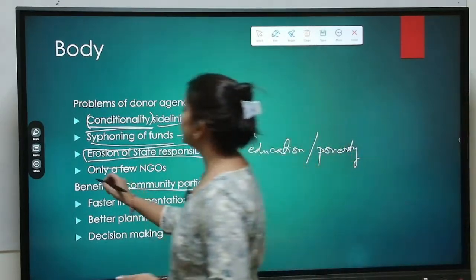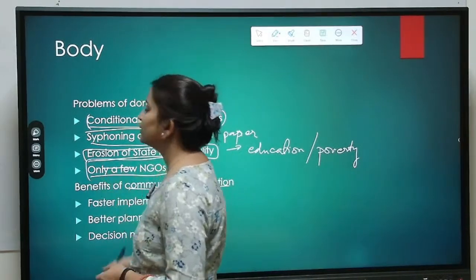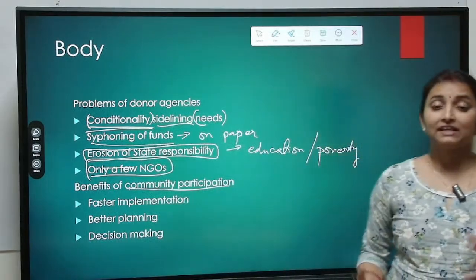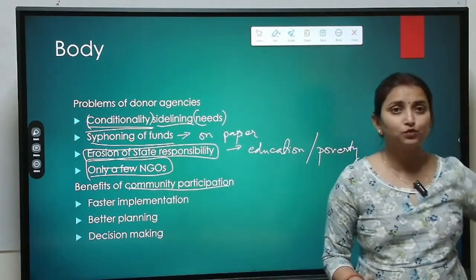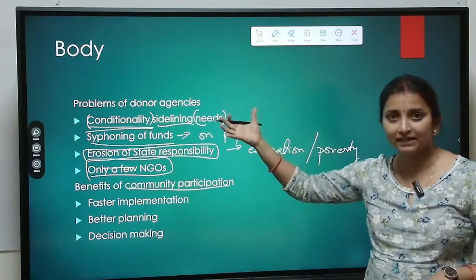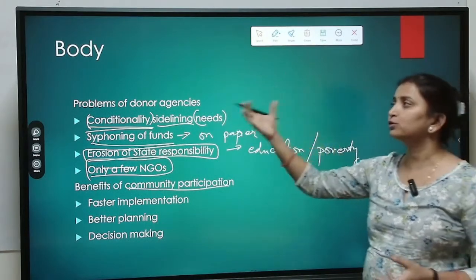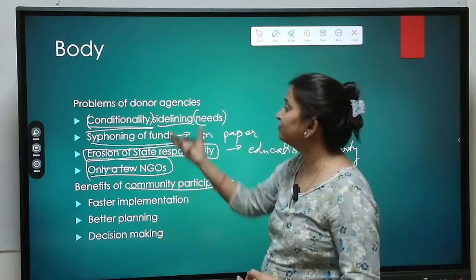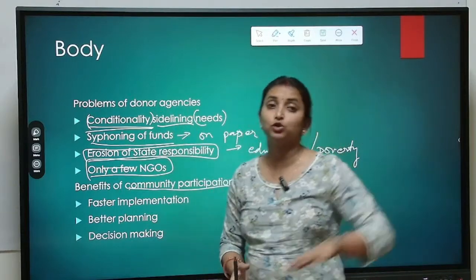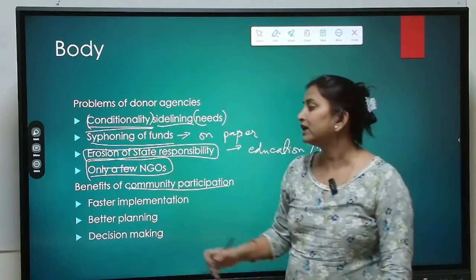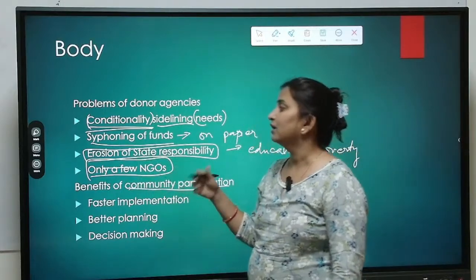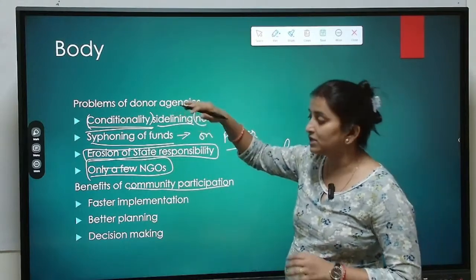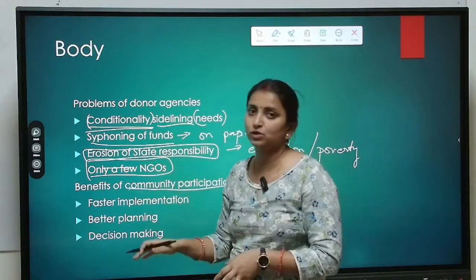Plus, another problem is only a selected few NGOs will be getting money out of it. Not all the NGOs. There can be certain NGOs who have a greater outreach, but they do not have too much visibility in front of donor agencies. Because of lack of visibility, they might not be getting funding, although they have a greater outreach. So only a few NGOs will be getting the money. That is another problem related to total dependence or heavy dependence on donor agencies.